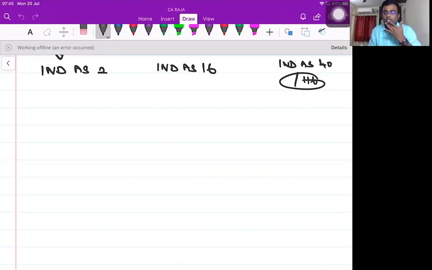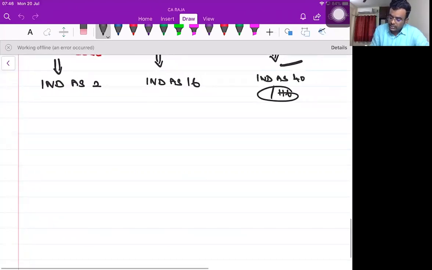Since you are already expert with respect to accounting standards, I don't want to spend too much time over here. All the accounting standards deal with certain areas.